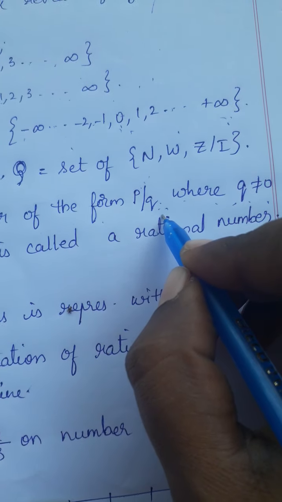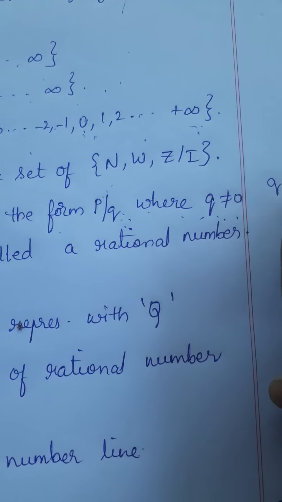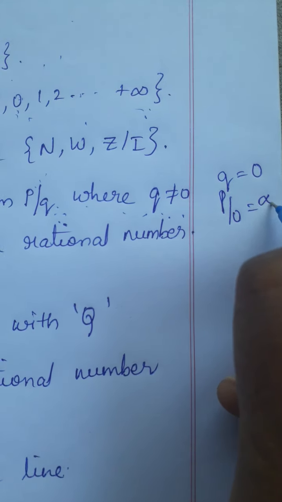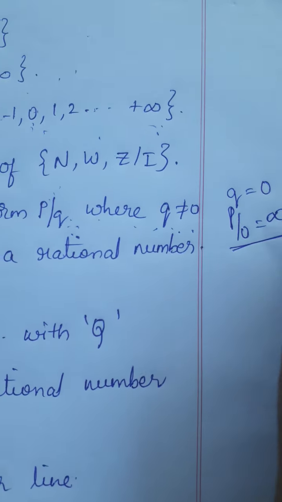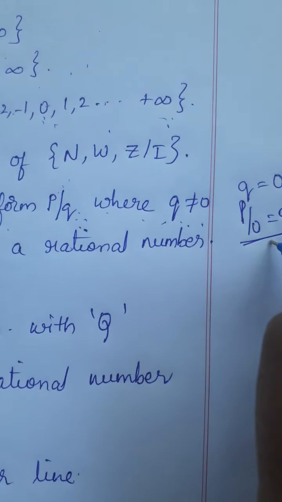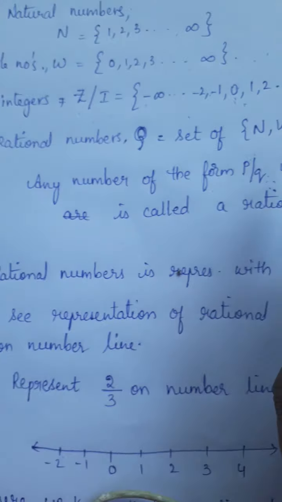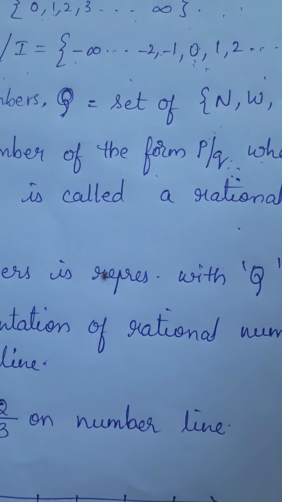The denominator q should not be equal to 0, because when q is equal to 0, then p by 0 becomes undefined, yes or no? So it is not valuable. So the denominator should not be equal to 0. Such types of numbers are called rational numbers.